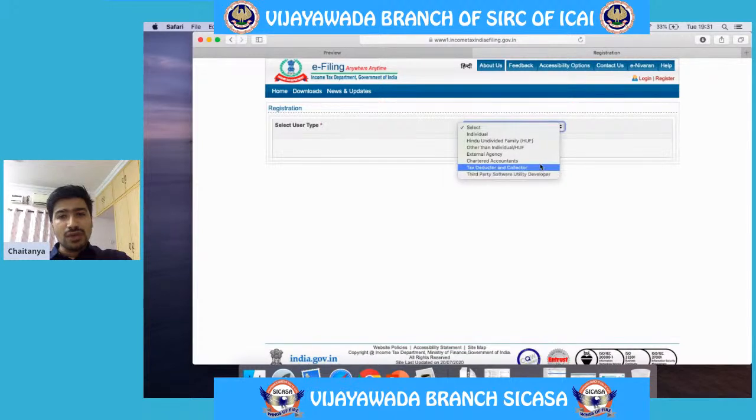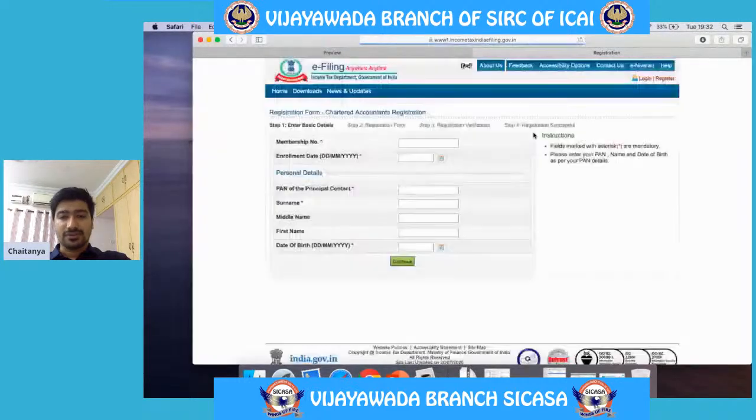And there is also one more option, chartered accountant. Any chartered accountant who is filing income tax returns online should register himself here. After clicking here, you have to give all the required details, like the membership number, enrollment date, your PAN, surname, and so on. And if you continue, the registration will be successful.